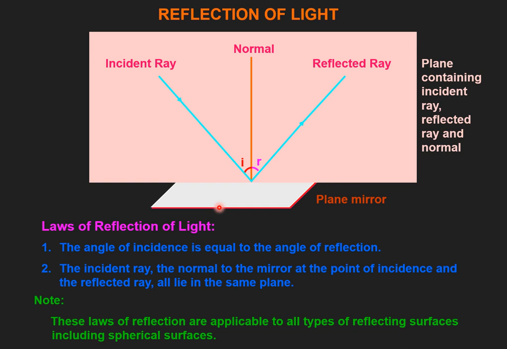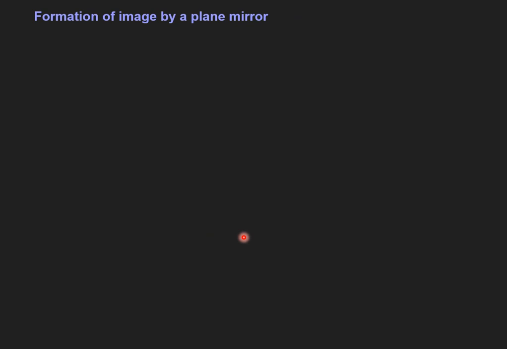Like in our case we have taken a plane mirror, but we may also have spherical mirrors. But whenever reflection of light is taking place, we are very sure that this law of reflection should hold everywhere. So now we are going to see the formation of an image by a plane mirror.